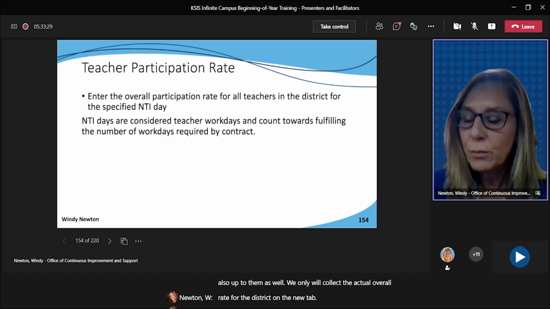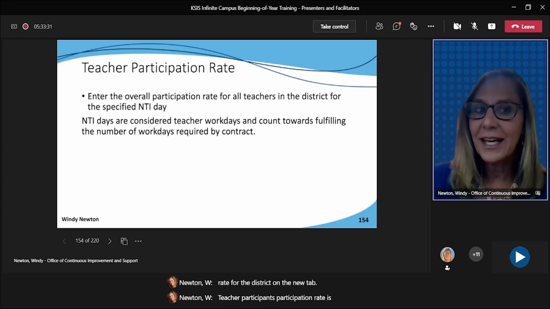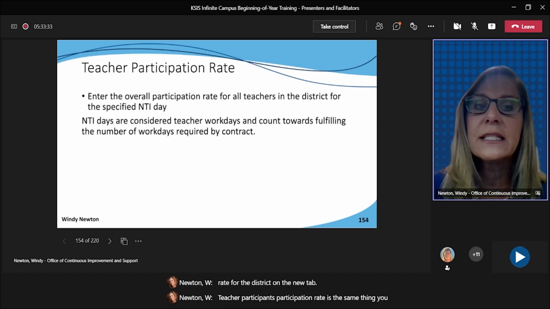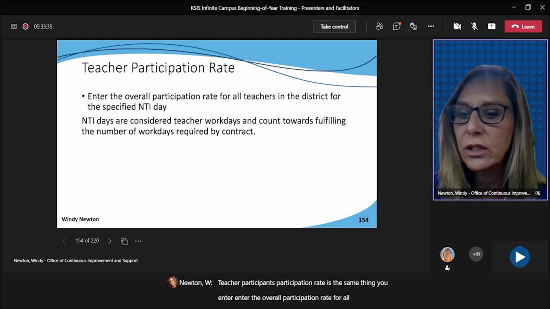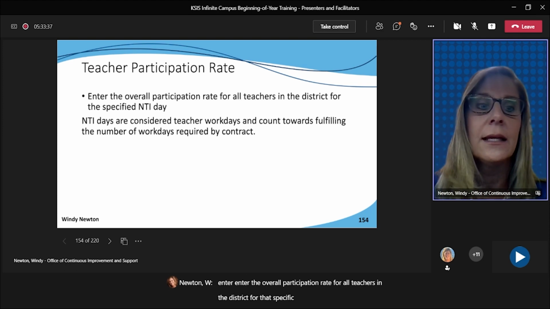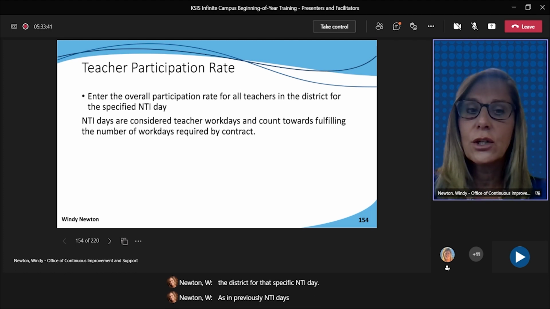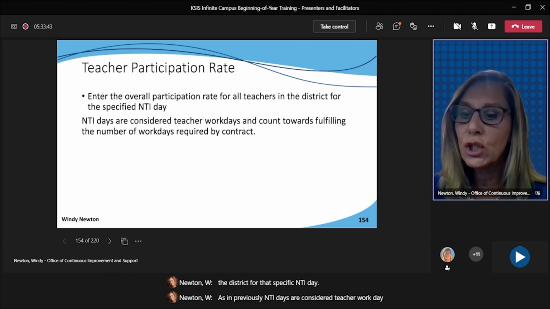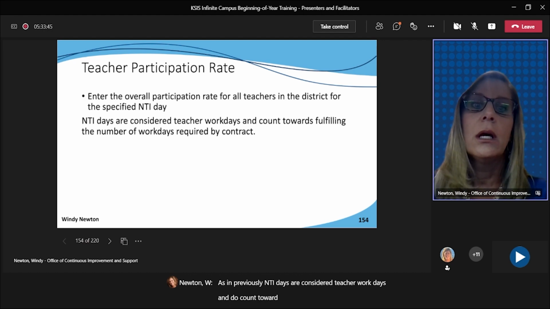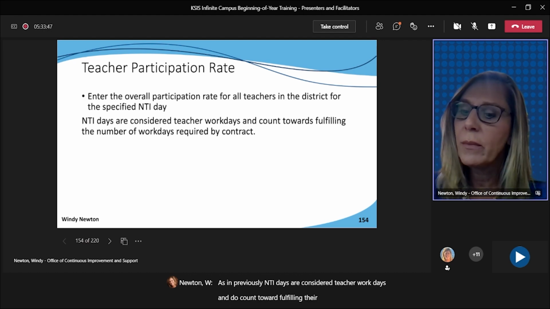Teacher participation rate is the same thing. You enter the overall participation rate for all teachers in the district for that specific NTI day. As previously, NTI days are considered teacher work days and do count toward fulfilling their work days required by the contract.